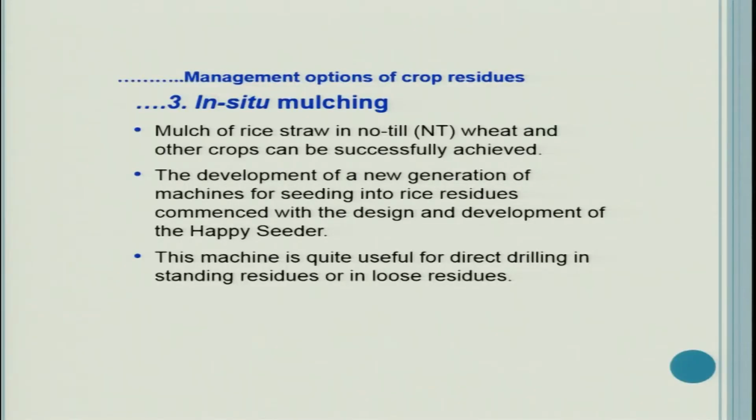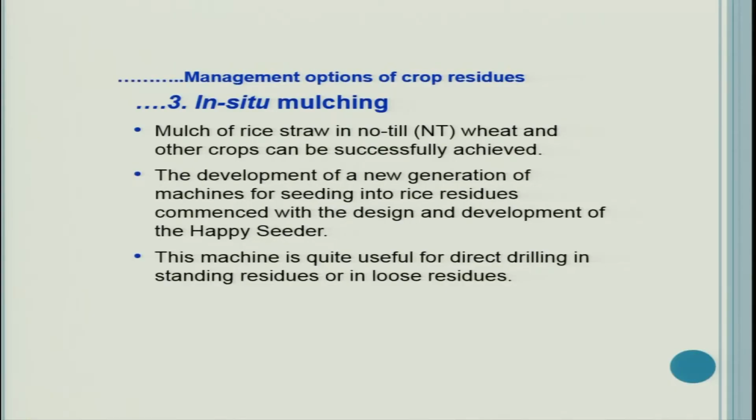So mulch of rice straw in no-till wheat and other crops can be successfully achieved. The development of a new generation of machines for seeding into rice residues means your rice crop was harvested by a combine machine and a lot of residues are still there in the field, say 80% residues are there, but still sowing can be done by using a machine like Happy Seeder. So this machine is quite useful for direct drilling. Drilling means sowing in rows, in standing residues or in loose residues.